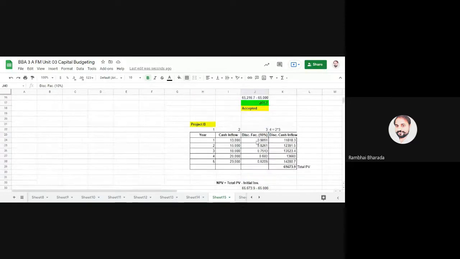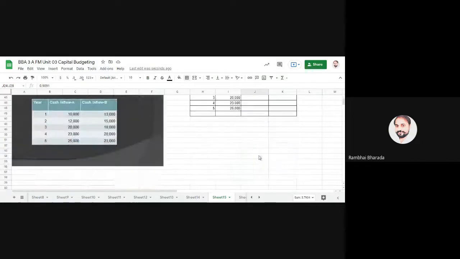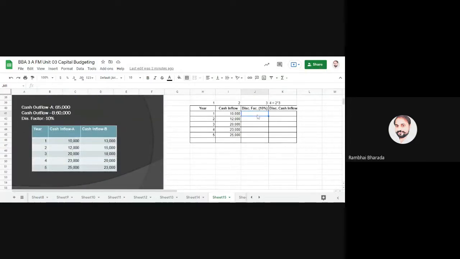Already we have found it out, so for time saving purposes, I'm not going into that explanation. Write down this discounting factor here. This is your discounting factor. Now column number 4, discounted cash inflow, is nothing but the multiplication of column number 2 with column number 3. And you will get these answers. You need to do this for all the years, for 1 to 5 years: 2 into 3, 2 into 3, 2 into 3.